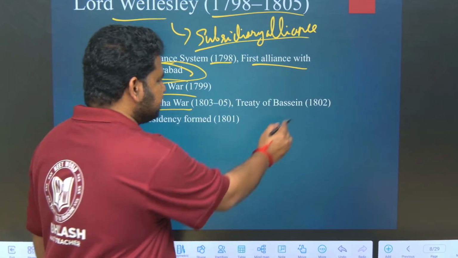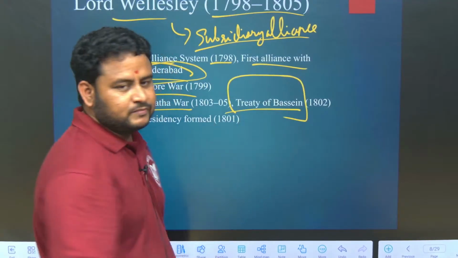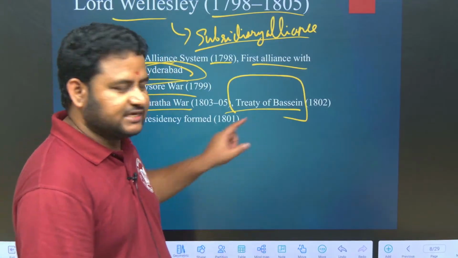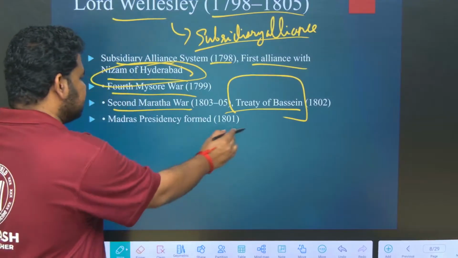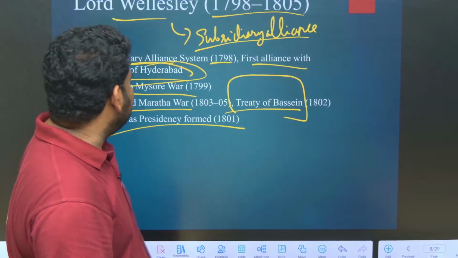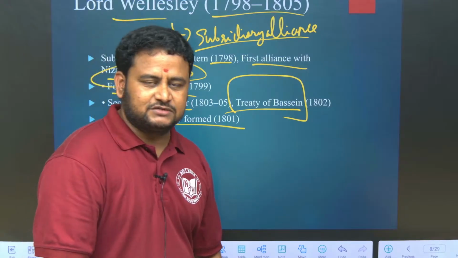And the Treaty of Bassein was signed. Treaty of Bassein, very important. Treaty of Salbai, Treaty of Bassein, they are all very important. And also the Madras Presidency was formed in 1801, under Lord Wellesley.